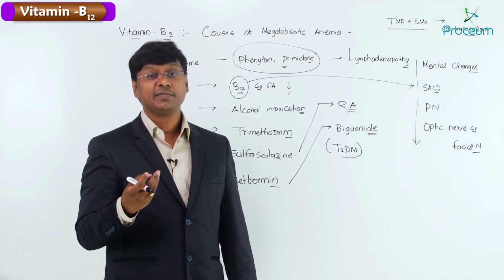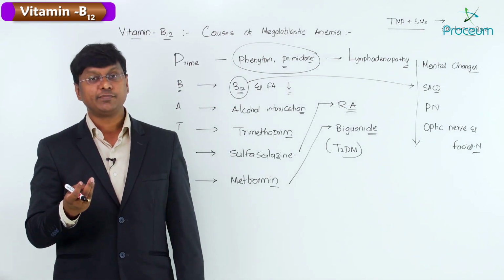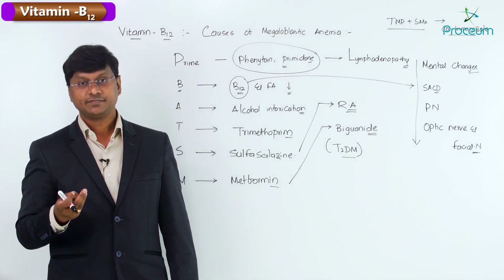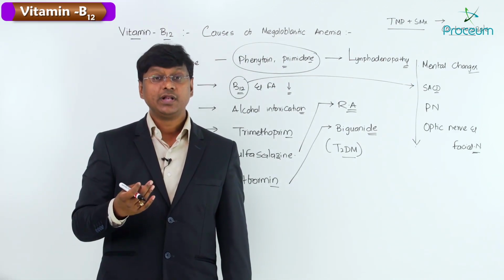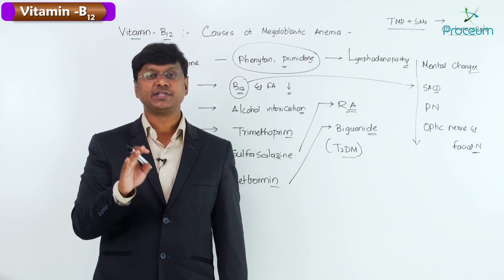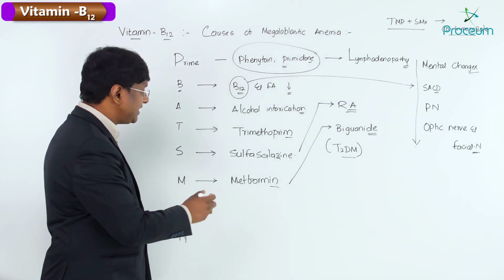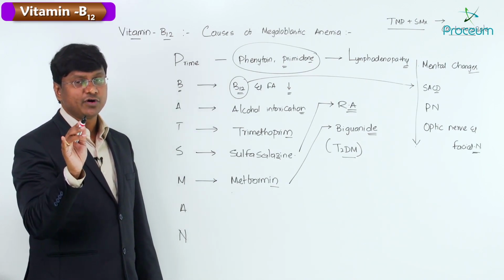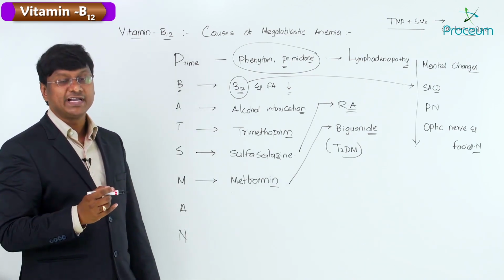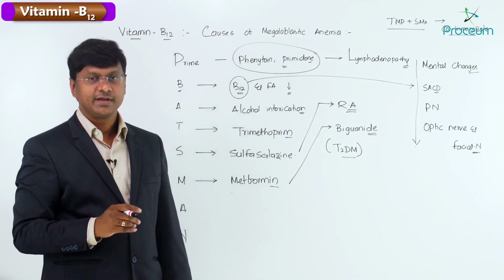Why? Because metformin has multiple advantages. Metformin will never cause hypoglycemia. Metformin will also cause weight loss. Metformin will cause maximum reduction in the HbA1c. So that is the reason why metformin is considered as drug of choice in type 2 diabetes mellitus, and this metformin is associated with the vitamin B12 deficiency.